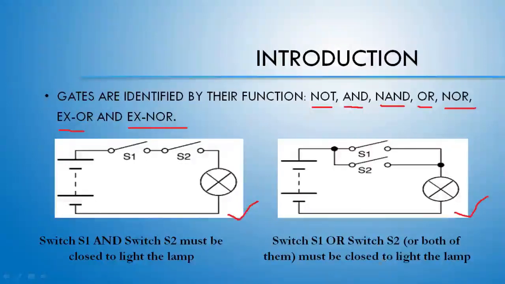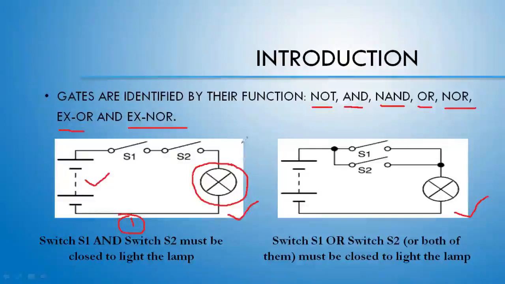In circuit number 1, you can see here that there is a battery, and then there is one lamp.